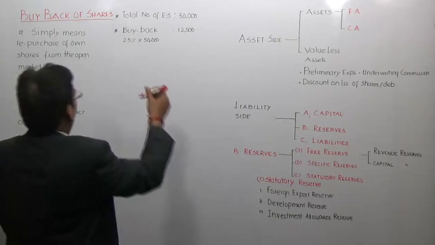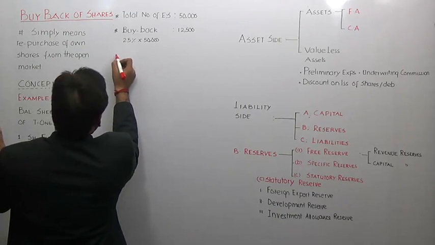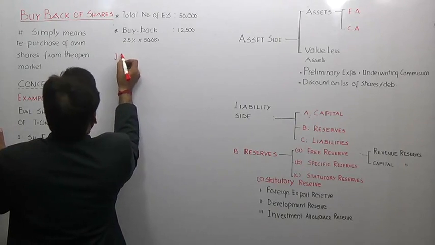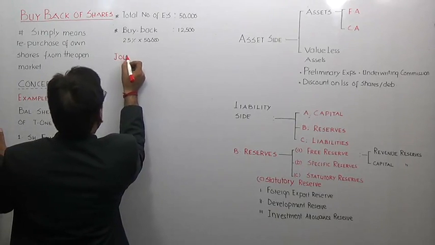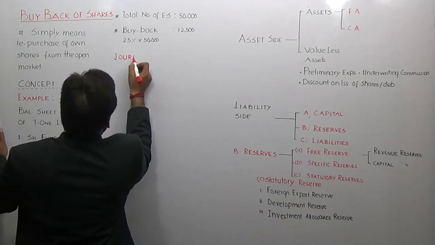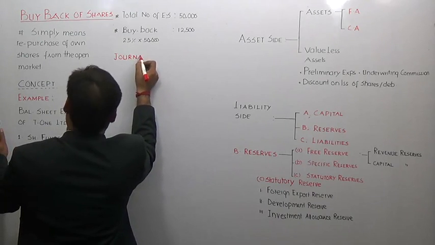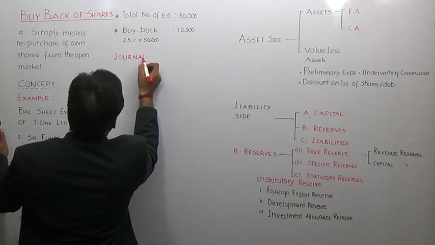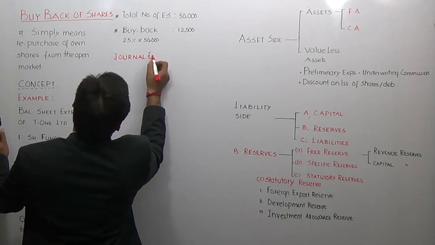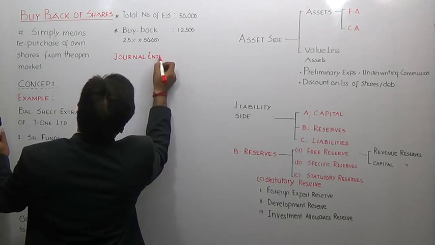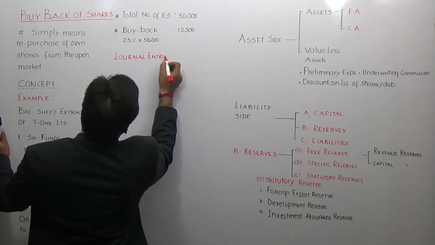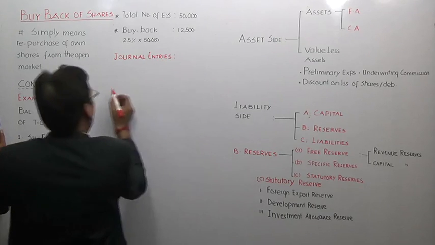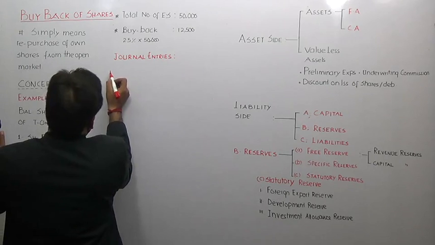Now we will move over to the journal entries. As far as accounting aspects are concerned, we have to pass journal entries in the books of this entity, T1 Limited. What will be my first entry?